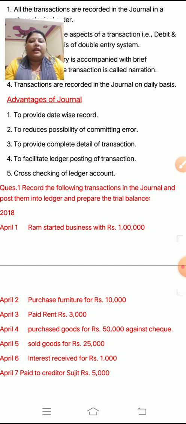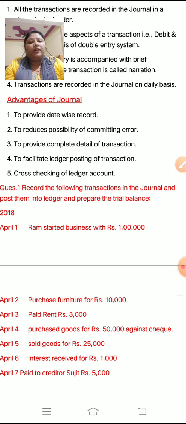Okay. Similarly, if you want to know how much cash you have left in the business, you have to maintain the cash account, that is a separate account, meaning a ledger. Okay. So, to facilitate ledger, posting of transactions. Next is cross checking of ledger accounts.